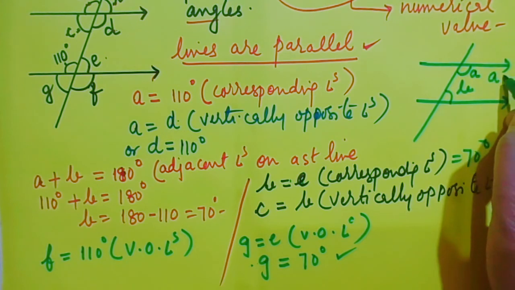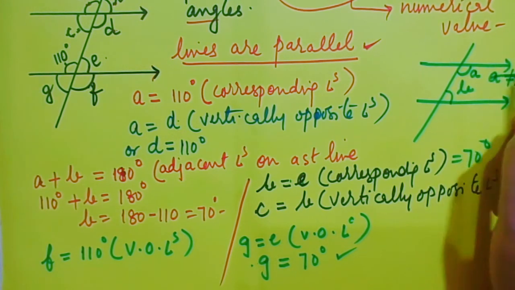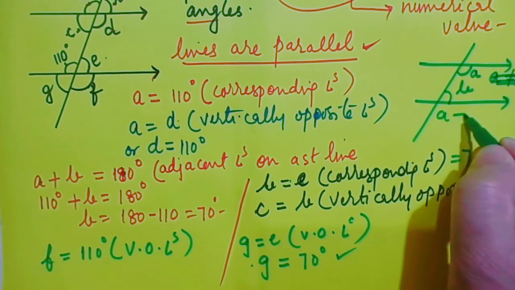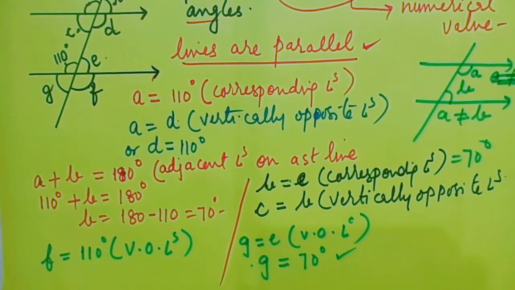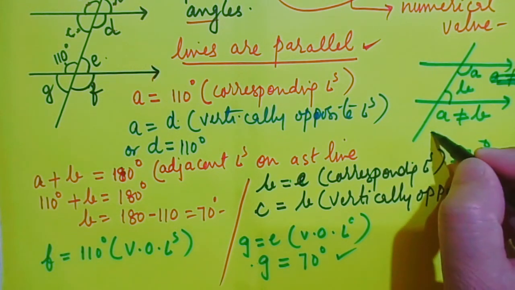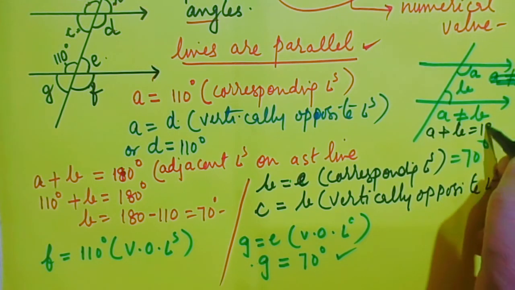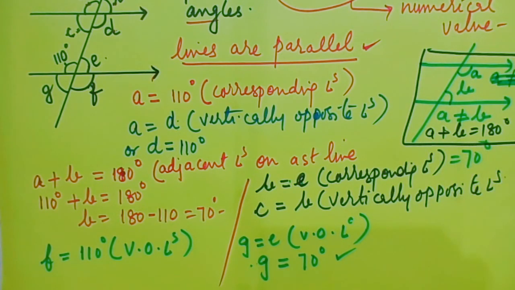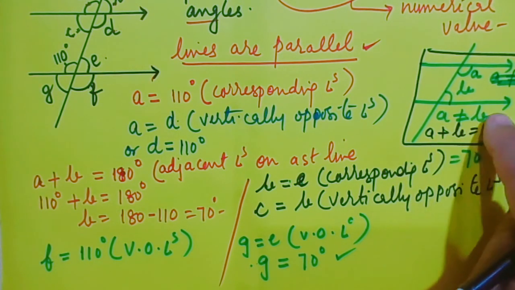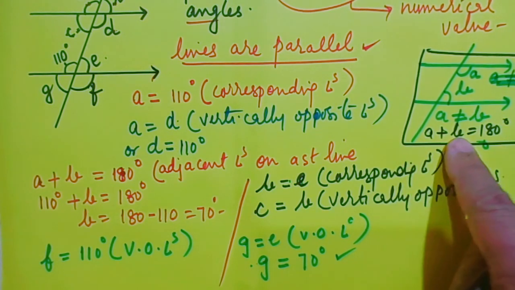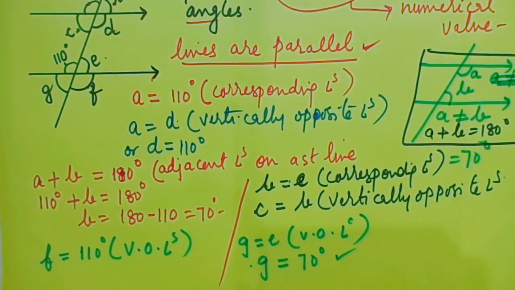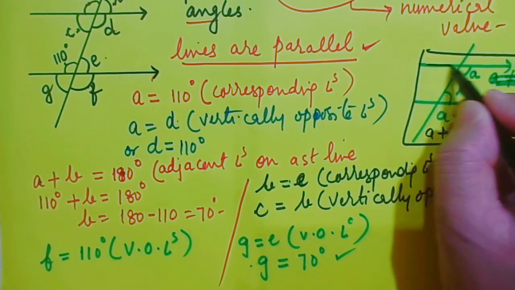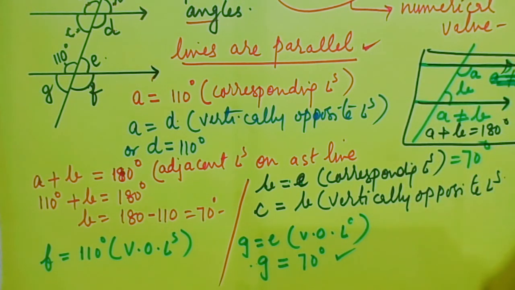A is not equal to B, but A plus B will be equal to 180 degree. That is why they are known as allied angles. This holds only when the lines are parallel. However, we shall be dealing with that in the next lecture. Thank you.